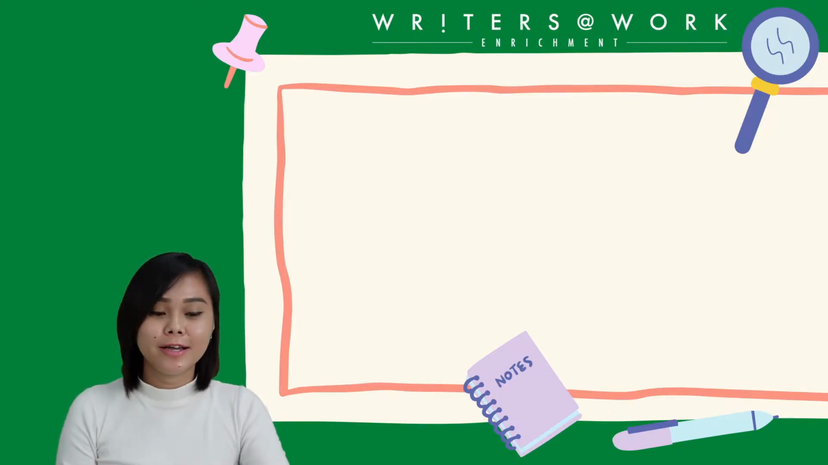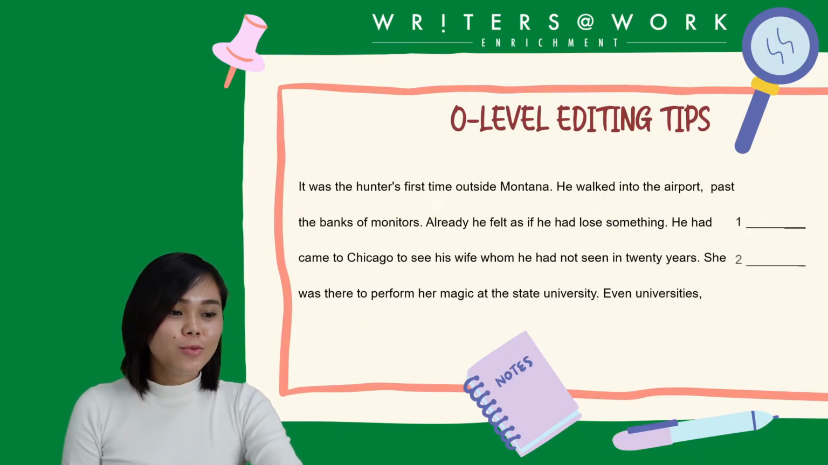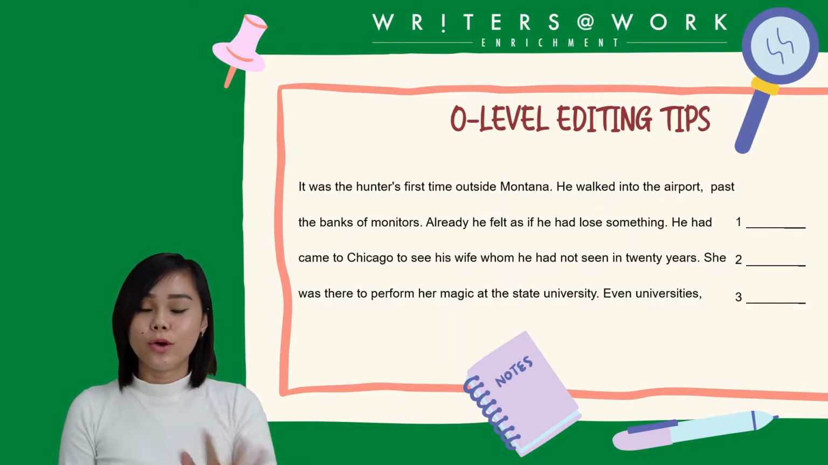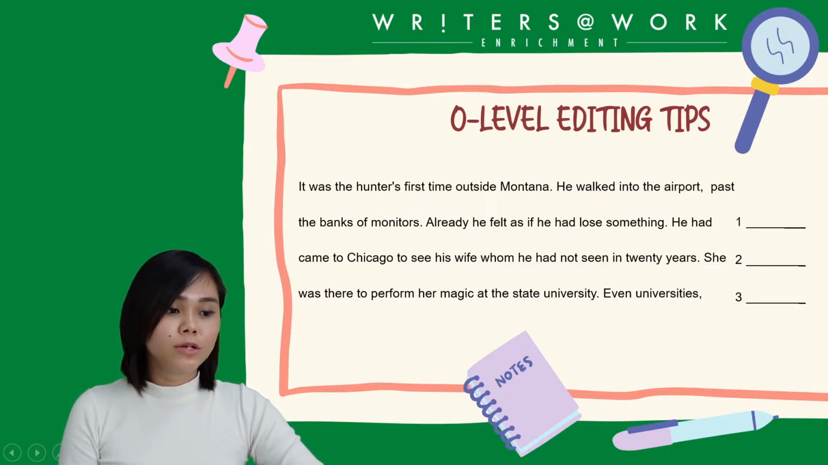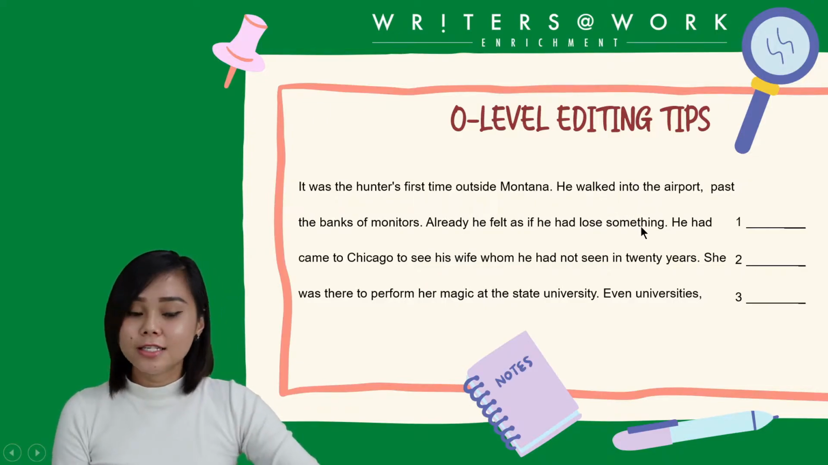O-level paper. Now, let's go through the passage. It was the hunter's time outside Montana. He walked into the airport. The first line always has no errors, so let's move on to the second line. He walked into the airport, past the banks of monitors. Already he felt as if he had lose something. Number one definitely has an error.